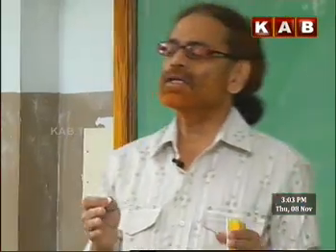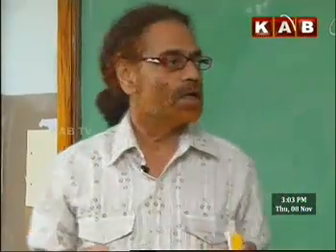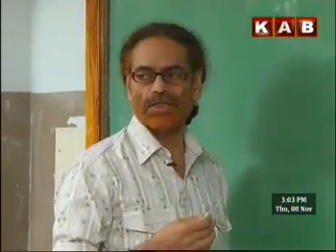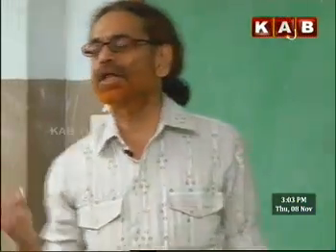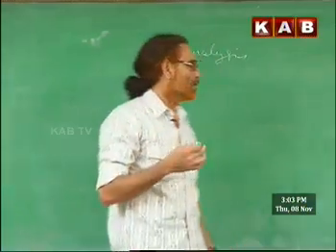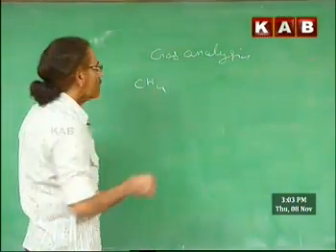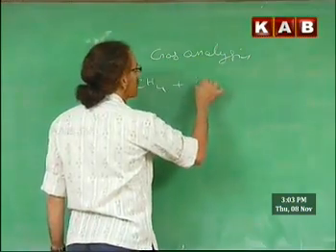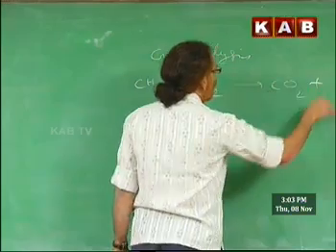So in this gas analysis, we have to take up those reactions in which at least the majority of substances are gases. Suppose we take the combustion reaction of an organic compound, say methane. Methane is a gaseous compound, and when methane is burnt in oxygen in a combustion reaction, we get carbon dioxide and water.